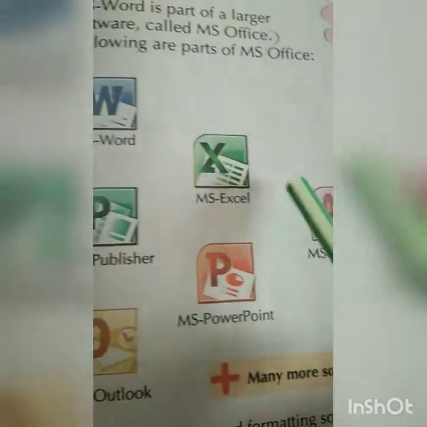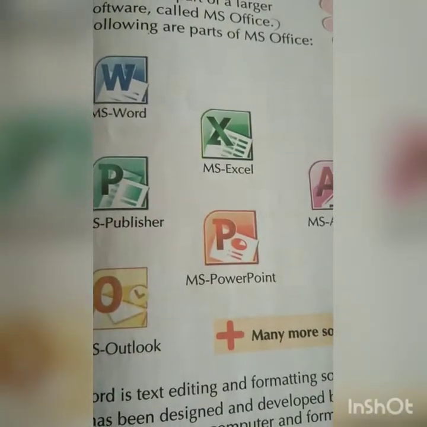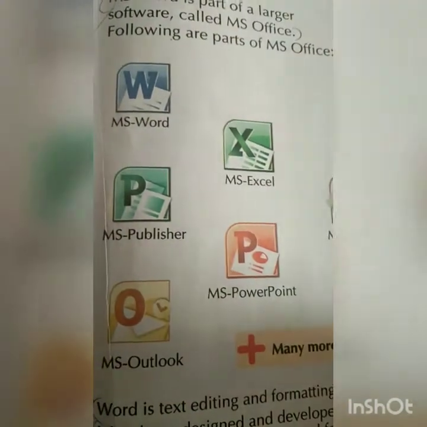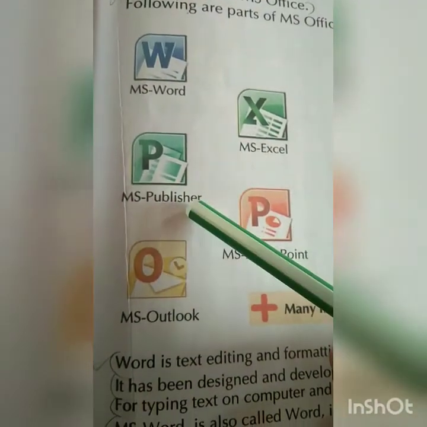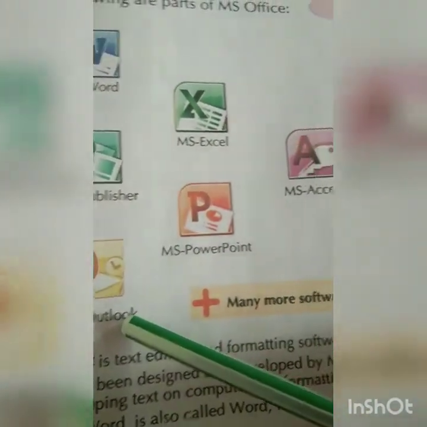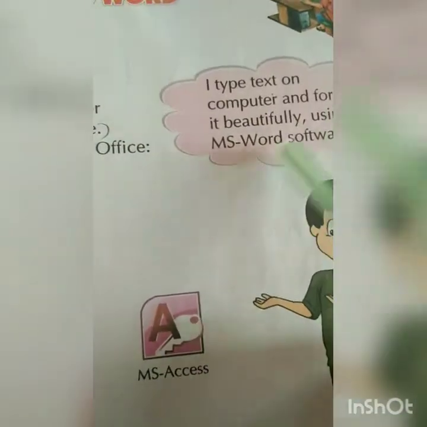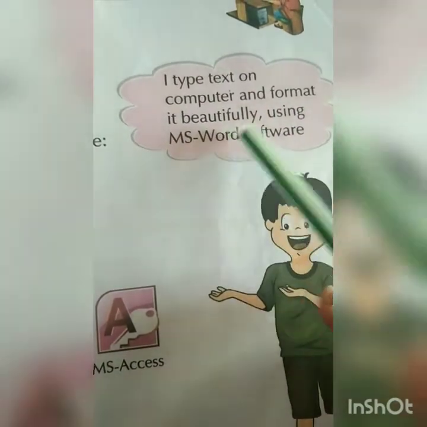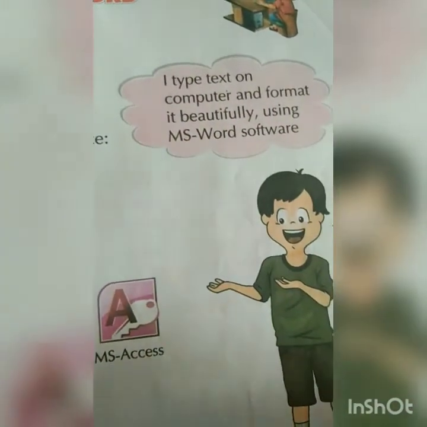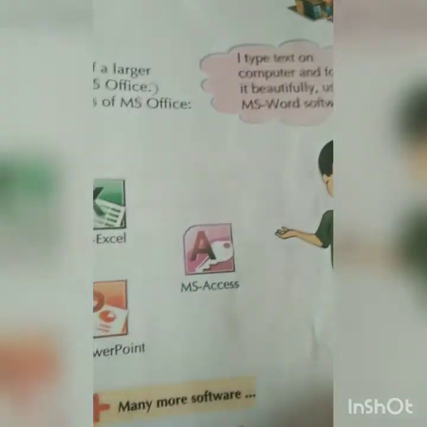Normally, in the classes where you join computer classes, you will be able to learn only MS Word, Excel and PowerPoint, but in depth you can learn MS Publisher, MS Outlook, MS Access. Now one more pink box: I type text on computer and format it beautifully using MS Word software. So you can make your program, your work, more beautiful and attractive.